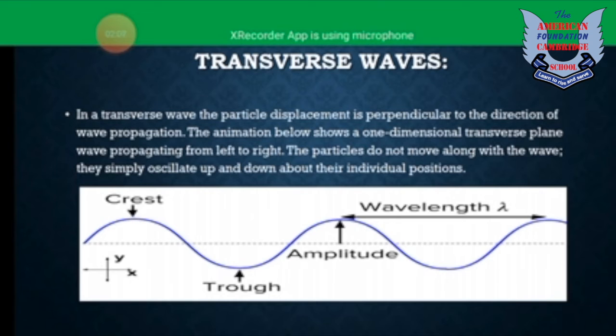The upper peak in the transverse wave is known as the crest, and the lower peak in the transverse wave is known as the trough. One more question. How can we generate a wave? We can generate any transverse wave by just using a spring. Tie the spring from one end to a wall and keep moving that spring and transferring the energy. You can observe the transportation of the energy there. The animation below shows a one-dimensional transverse plane wave propagating from left to right. The particles do not move along the wave. They only oscillate up and down.